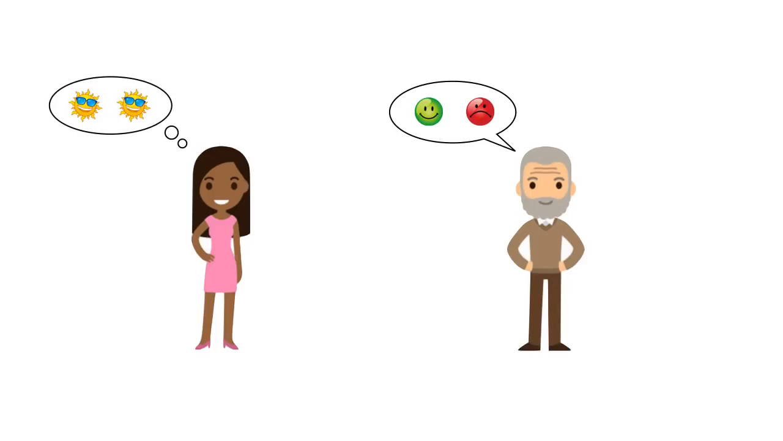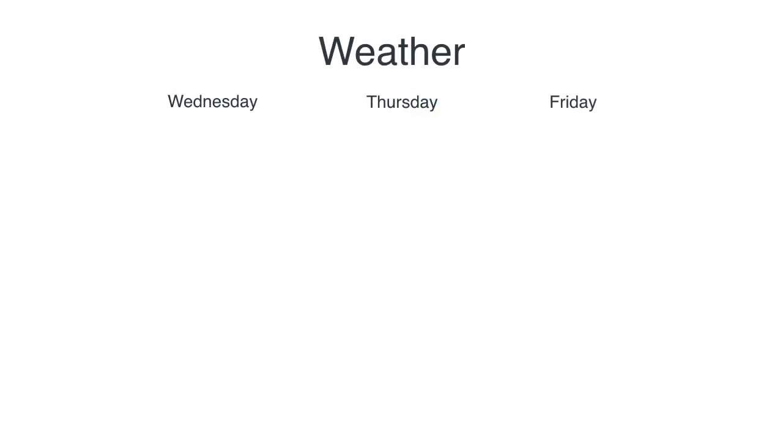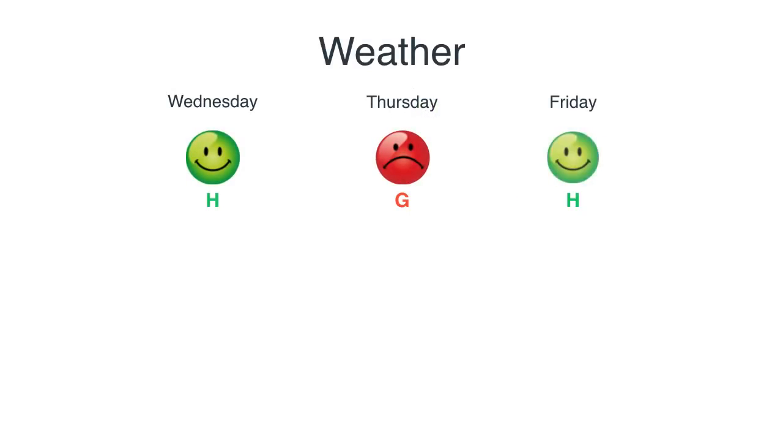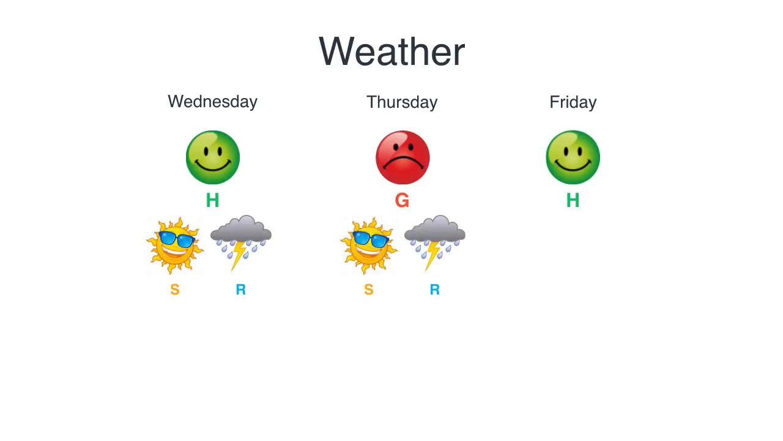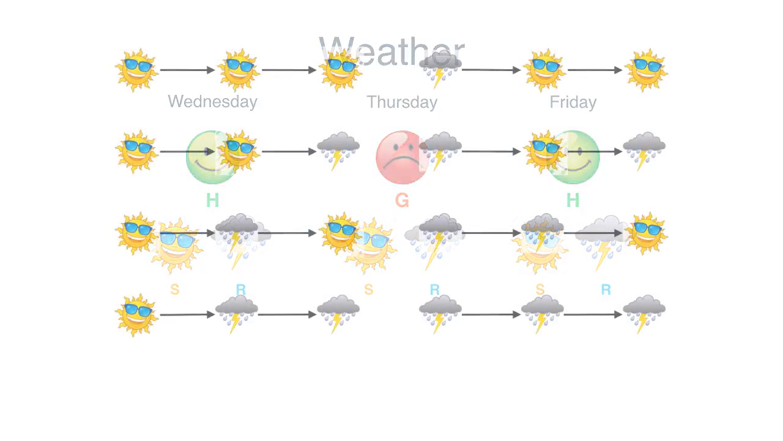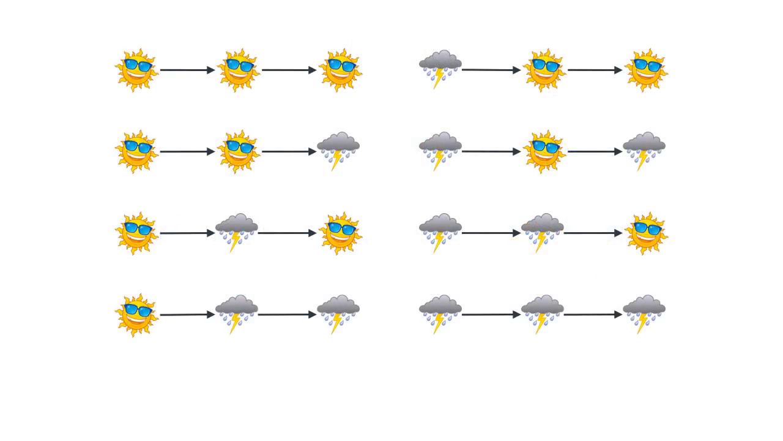Now what happens if there are 3 days in a row? So if Bob says on Wednesday I was happy, on Thursday I was grumpy, and on Friday I was happy. So again, 2 possibilities for the weather each of the days. Therefore, we have to look at 8 possible scenarios. Sunny, sunny, sunny, sunny, sunny, rainy, etc., all the way to rainy, rainy, rainy. It's getting a little out of hand, but we can still do it.